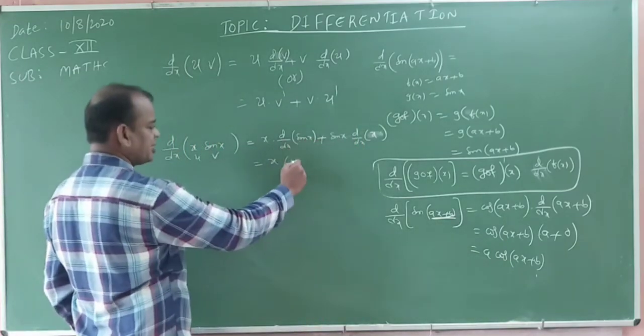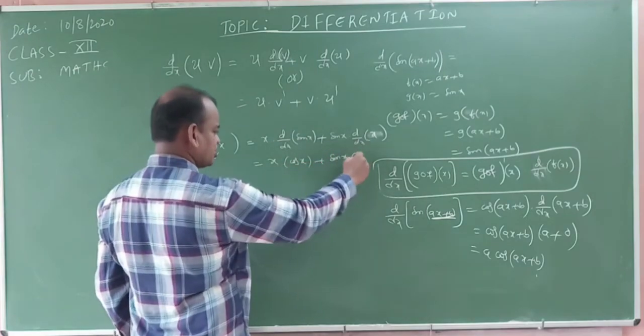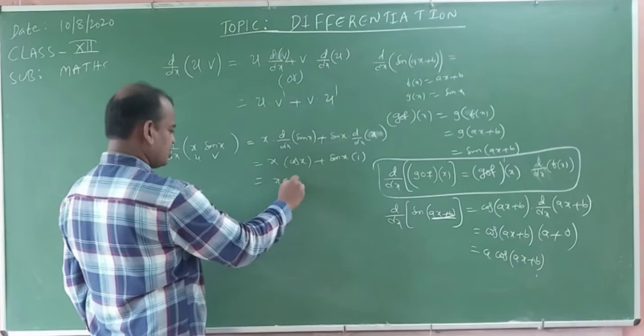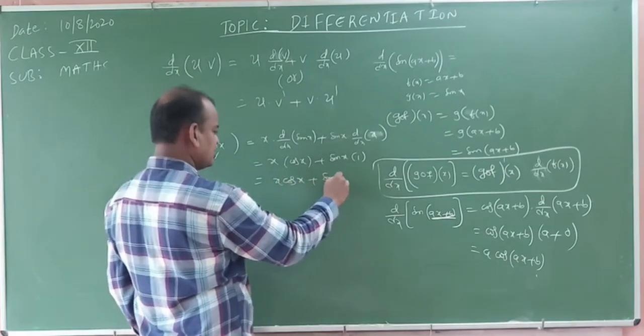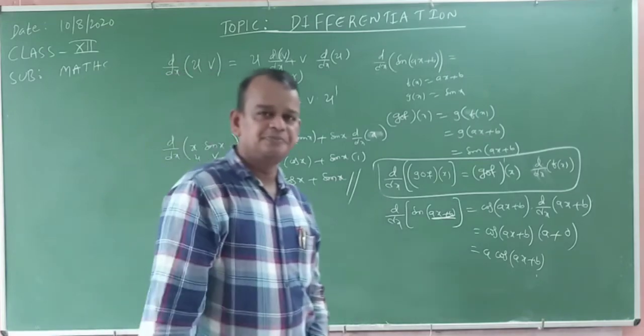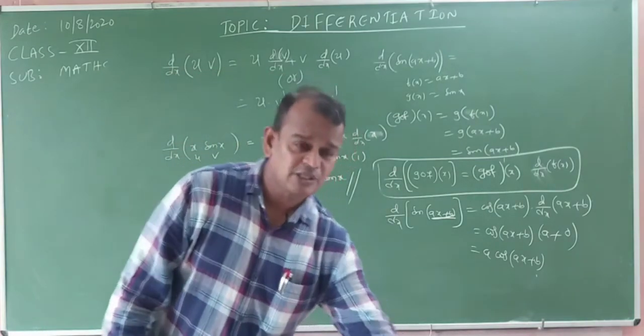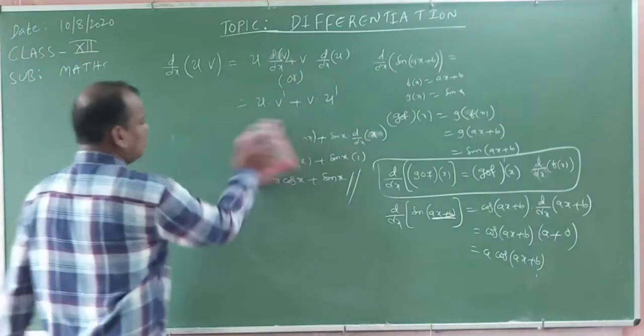The derivative of sin x means cos x, plus sin x into the derivative of x, which is 1. So the answer is x cos x plus sin x. Very simple. This is the uv product rule. Now what happens when three functions are given?